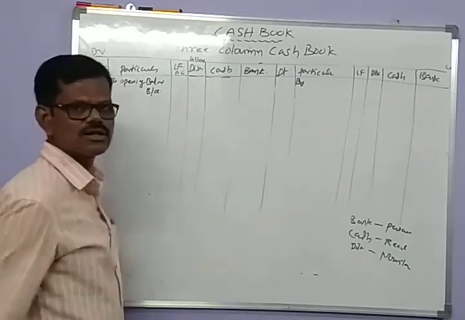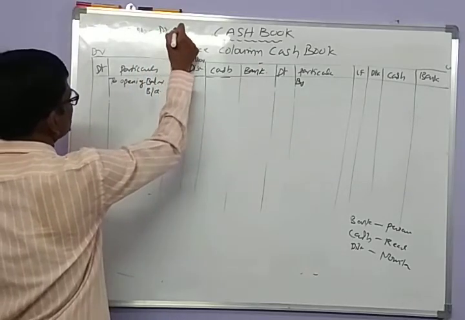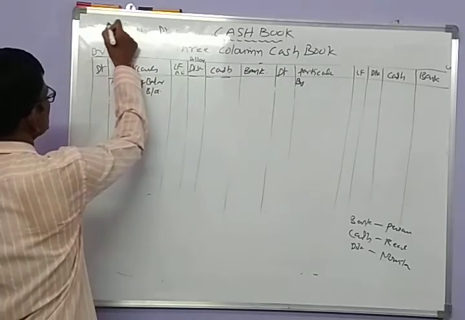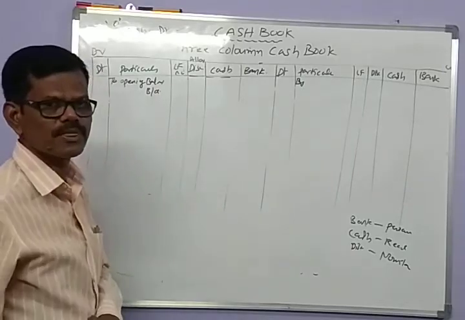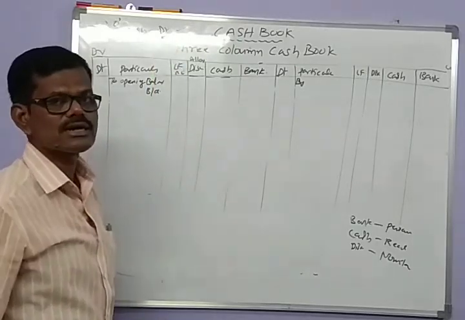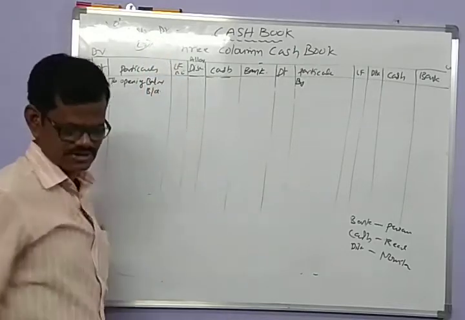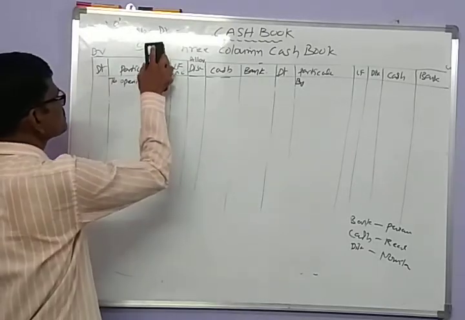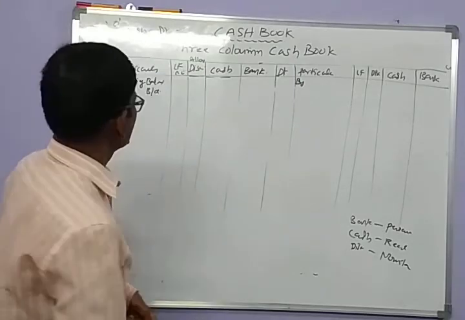Cash account always shows a debit balance only, or the cash account may show a zero balance. Cash account may begin with a zero balance. Cash account usually shows the debit balance. Cash account never begins with a credit balance. This is important. Cash account never begins with a credit balance. A credit balance is not recorded here.